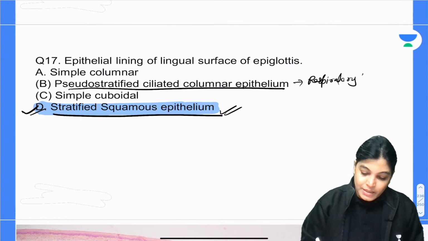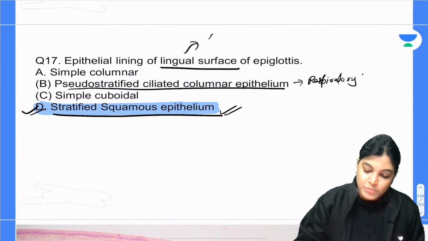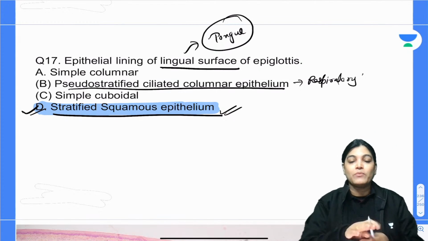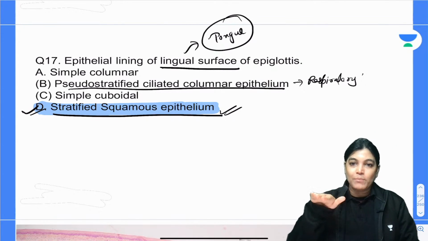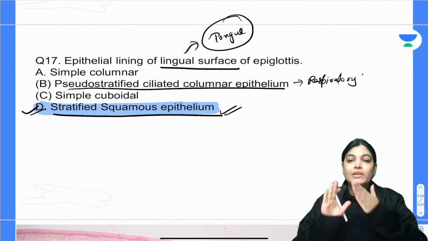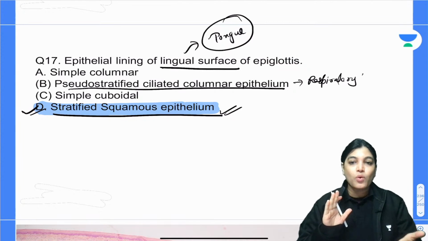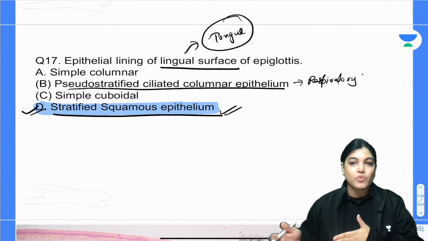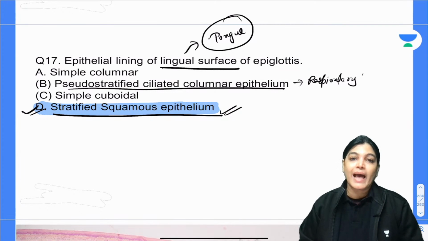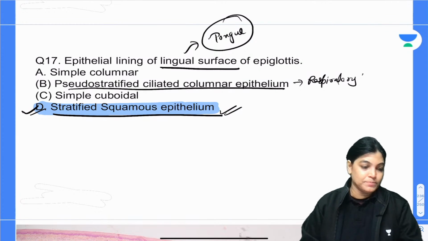Lingual surface means close to the tongue aspect. The epiglottis is a flap-like structure lying on the posterior aspect of the tongue. The part facing the oral cavity has stratified squamous epithelium, and the part towards the laryngeal aspect has pseudostratified ciliated columnar epithelium.